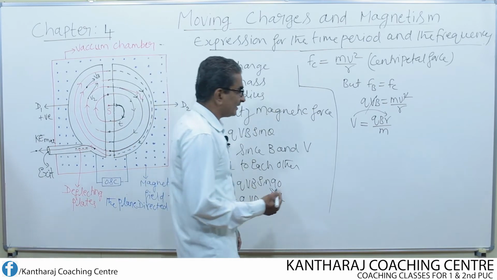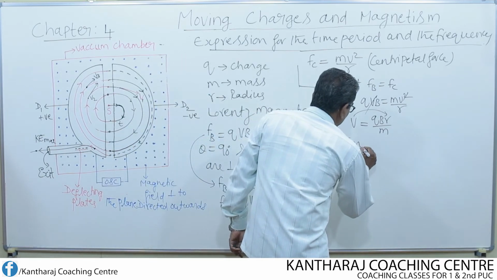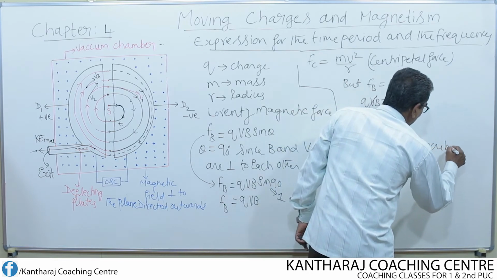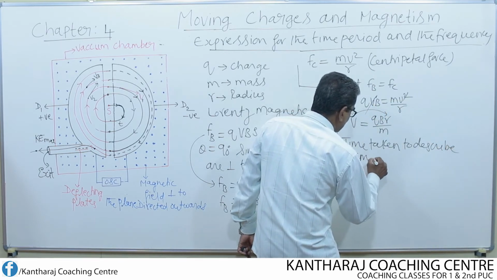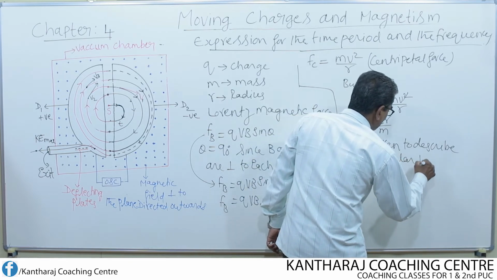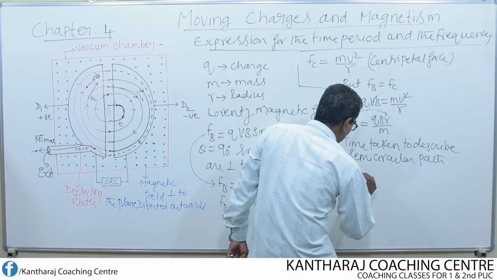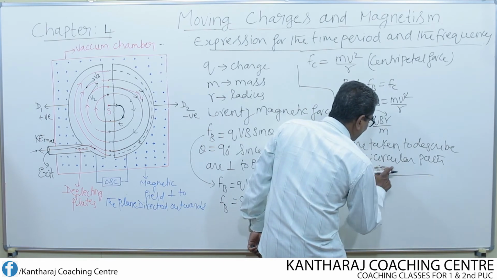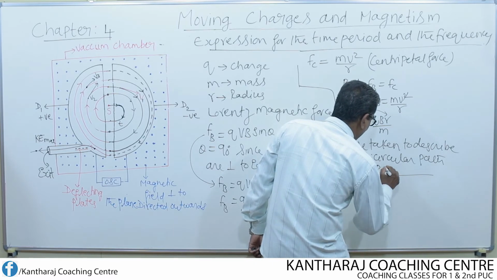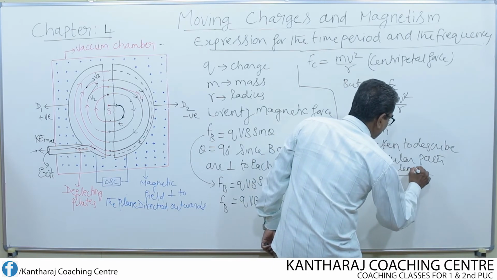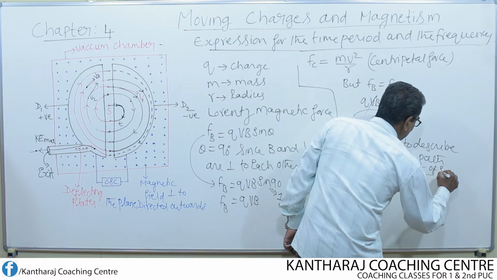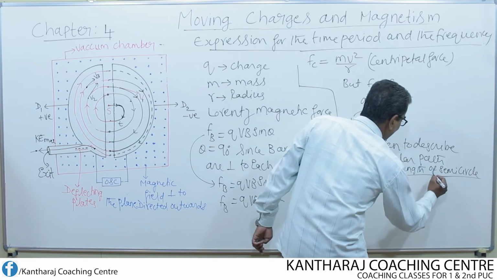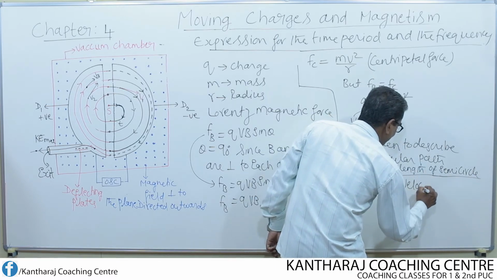So I write like that: time taken to describe semicircular path is given by t equal to path length of semicircle divided by velocity.